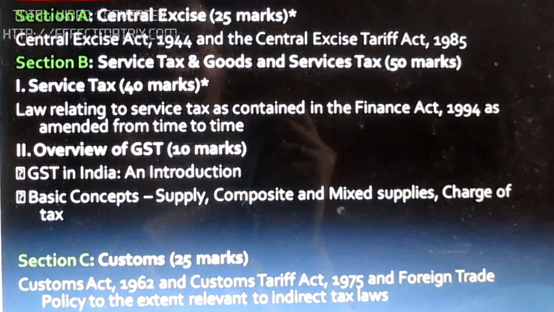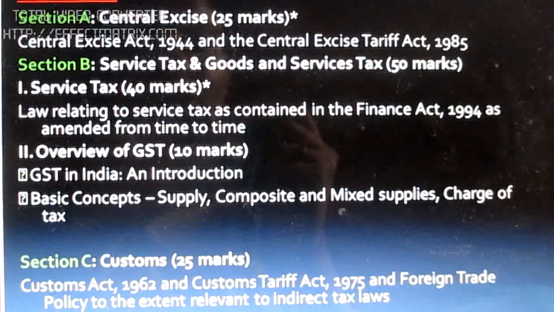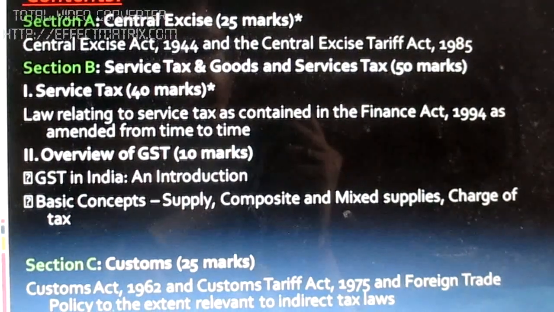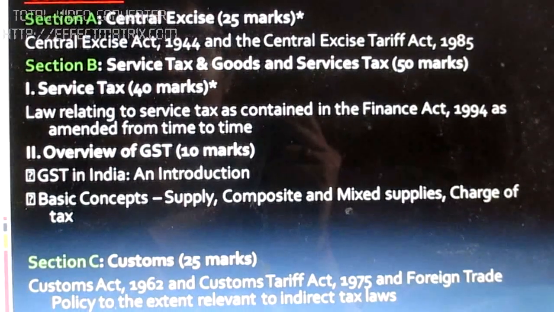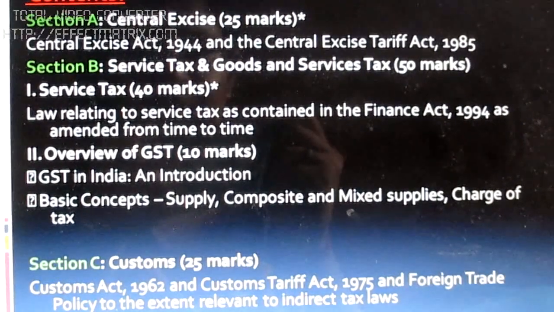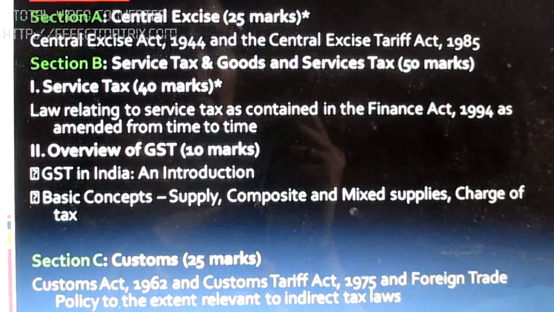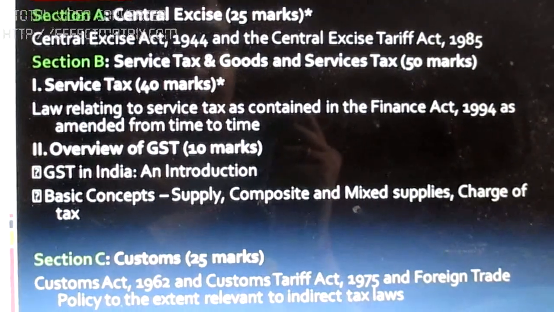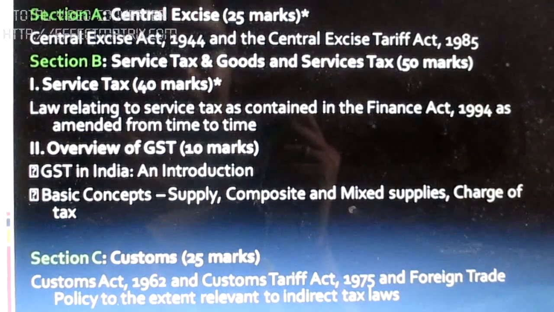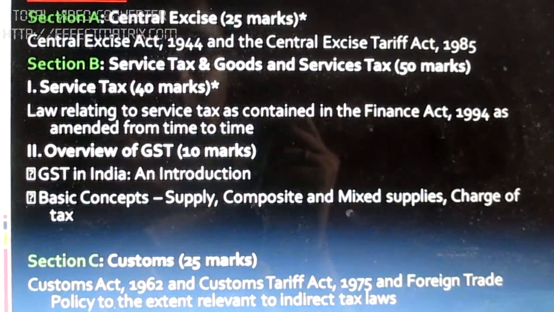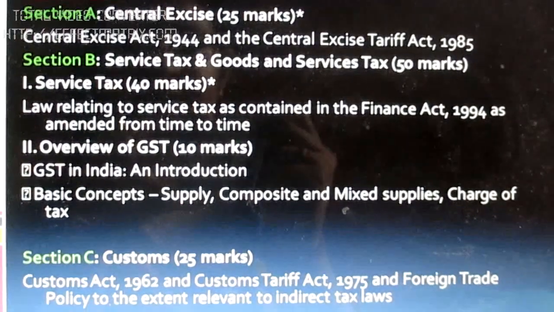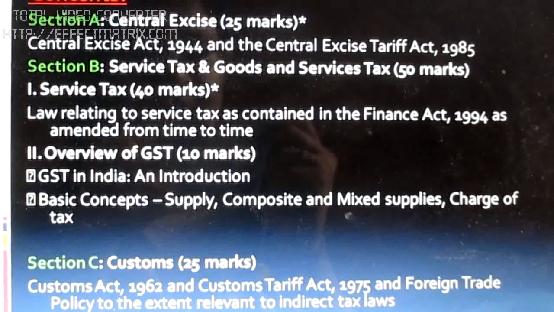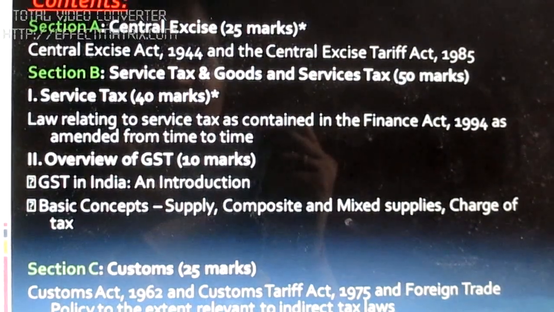Here, what we mean by composite supply is that when two or more goods or services are supplied such that they are bundled into one good or service, it is termed as composite supply. For example, we buy a good from a supplier and he, along with that good, gives us a service of insurance and transportation of goods. Now, this insurance and transportation is a part of service, and the supply of goods is a part of giving goods.